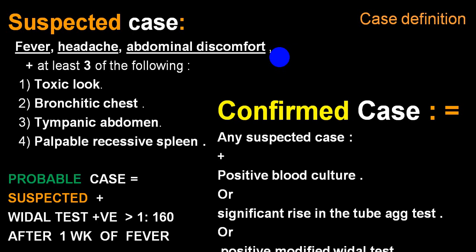So any suspected case with a positive blood culture or significant rise in agglutination test, which is done either by a slide method or a tube method, or a positive modified Vidal test, which is demonstrable by a rapid test, or we call the typhoid dot test. But most important, the gold standard is a positive blood culture. Then only you can label that person as a confirmed case.